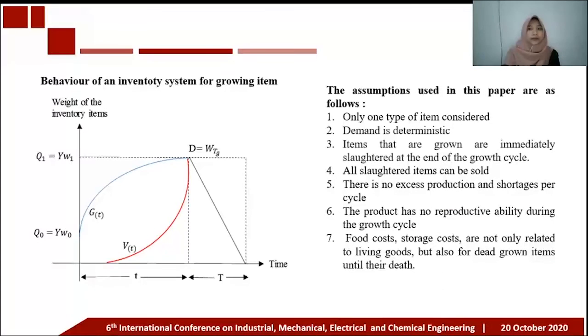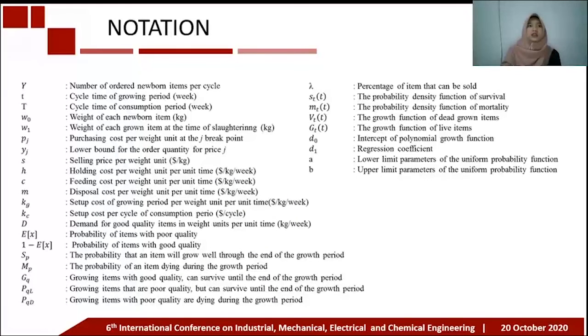And the assumptions used in this paper are as follows. 1. Only one type of item is considered. 2. Demand is deterministic. 3. Items that are grown are immediately slaughtered at the end of the growth cycle. 4. All slaughtered items can be sold. 5. There is no excess production and shortage per cycle. 6. The product has no reproductive ability during the growth cycle. And 7. Food costs and storage costs are related not only to living goods, but also to dead growing items until their death. And next, the notation used in the developed model is as follows.